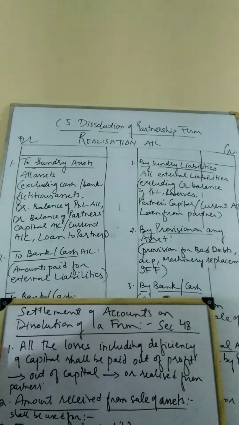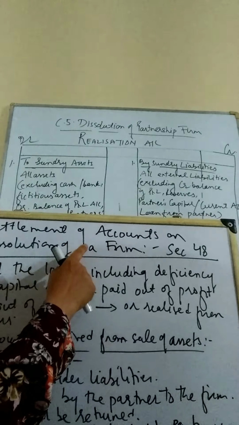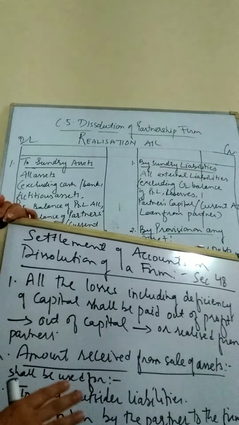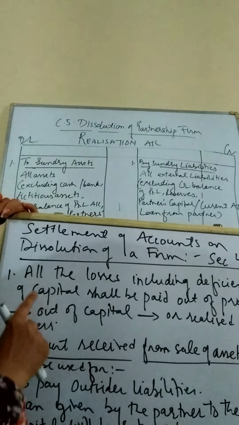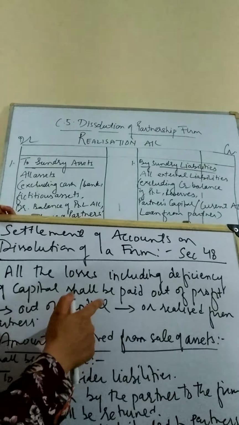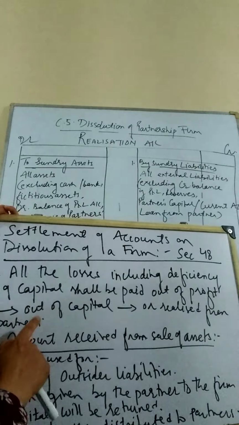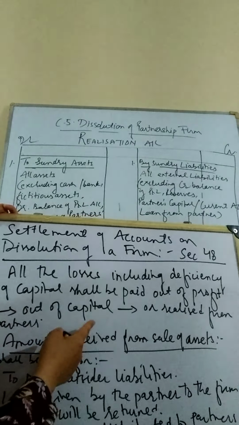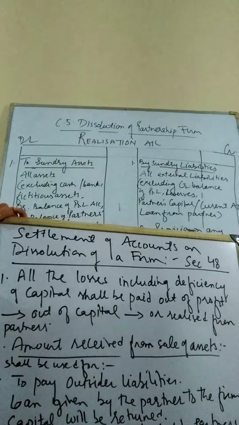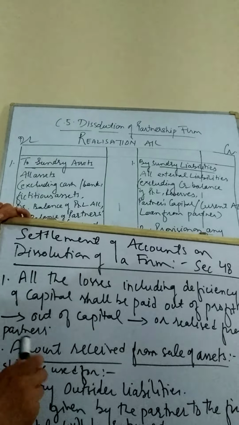So our today's topic will be settlement of accounts on dissolution of the firm. How the accounts are to be settled at the time of dissolution of the firm. So what is the first step? All the losses incurred, including the deficiency in capital, shall be paid out of profits, or then out of capital, or then it can be realized from the partners. It's a difficult thing to understand. I'll try my best to explain it to you.